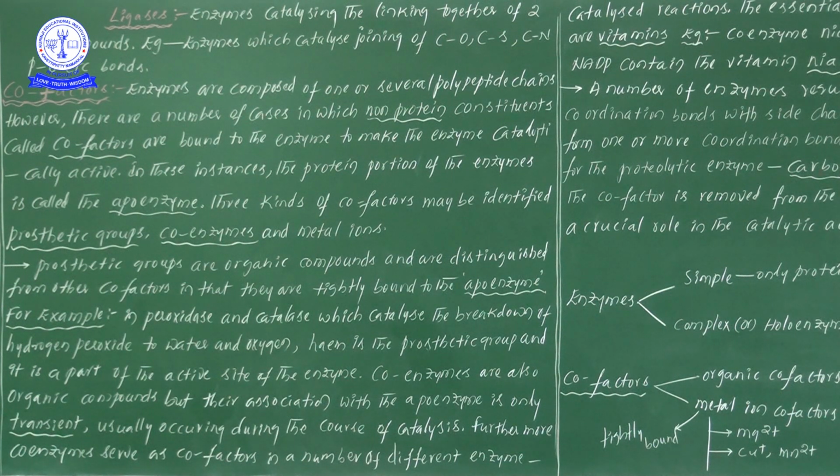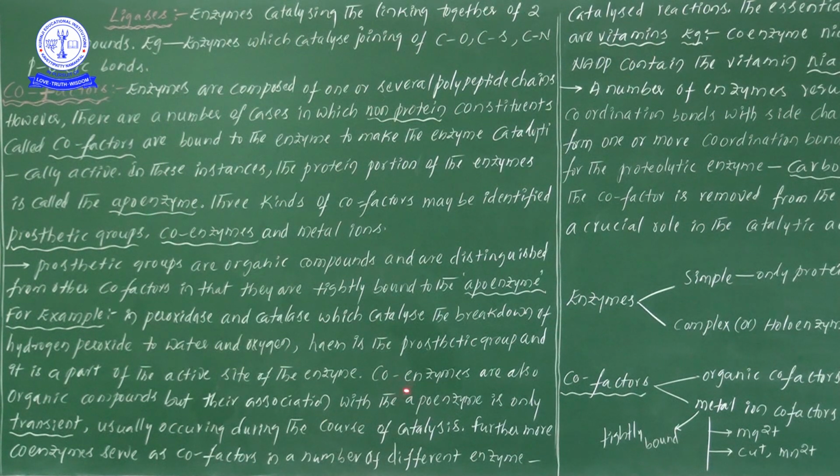If the enzyme is active, there is definitely the involvement of a cofactor. The prosthetic group binds to the enzyme very tightly, and we will observe the activation of the enzyme.